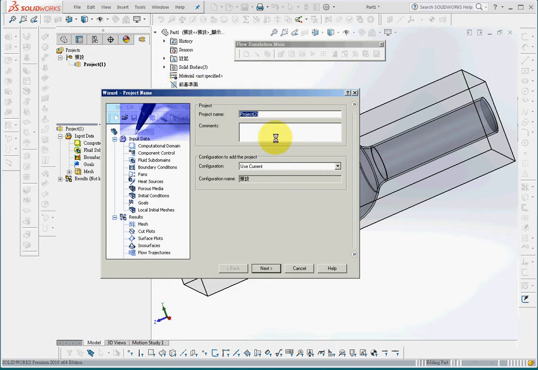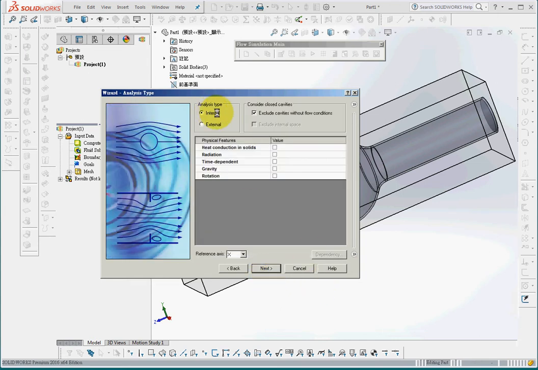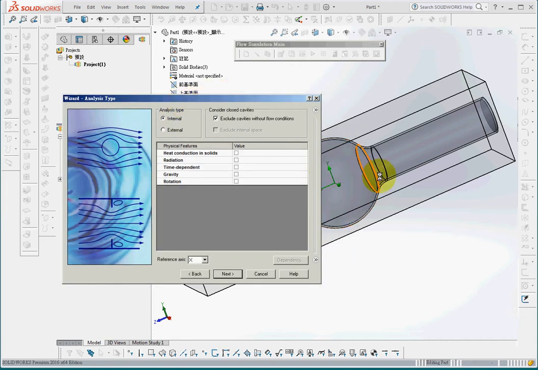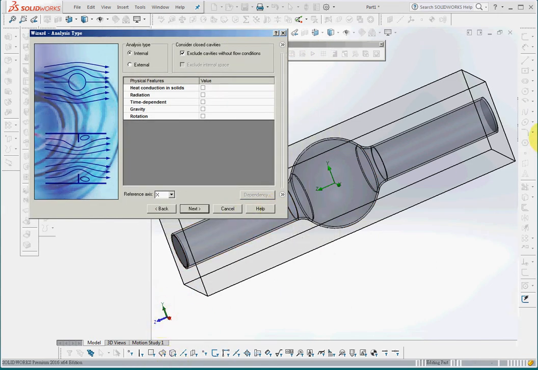The project name, we use the default name. The unit, use the default units. And this is an internal flow. So the default is internal flow. The water flow inside the pipe, internal flow. And there is no heat, no radiation, no transient, no gravity, no rotation. And the direction of flow will be in Z direction, in this direction, Z direction. So I'll change the flow direction as Z direction.